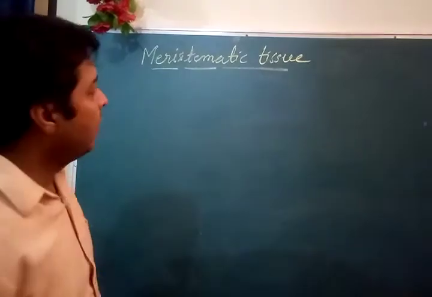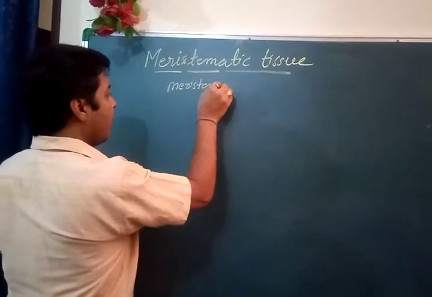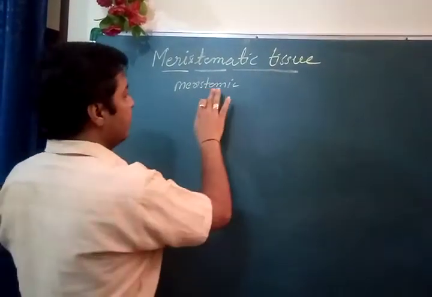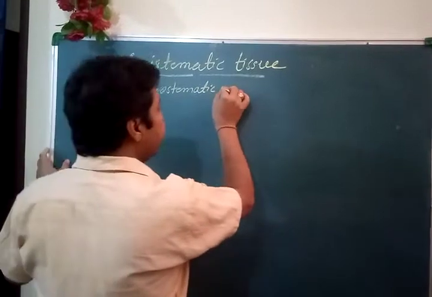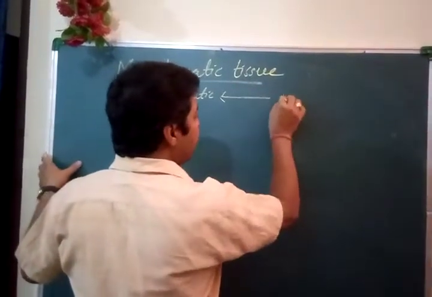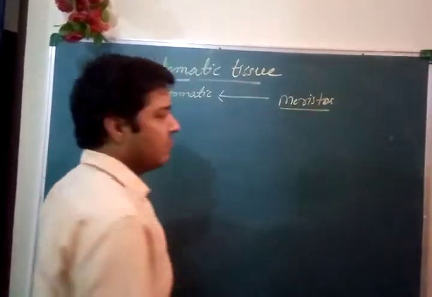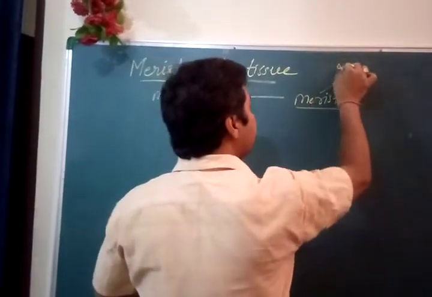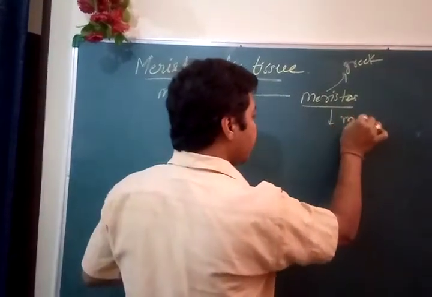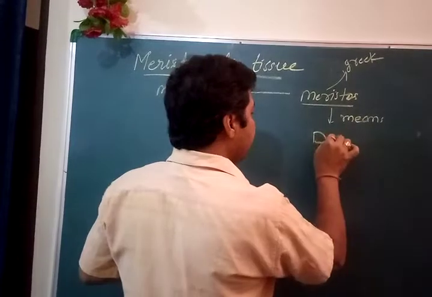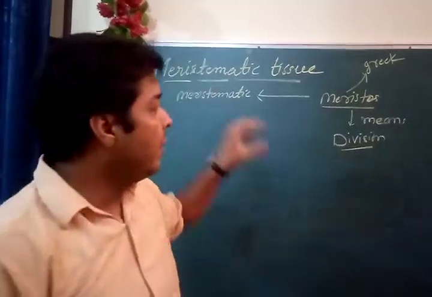See children, the word meristematic is derived from the word meristos. This is a Greek word which means divisible.